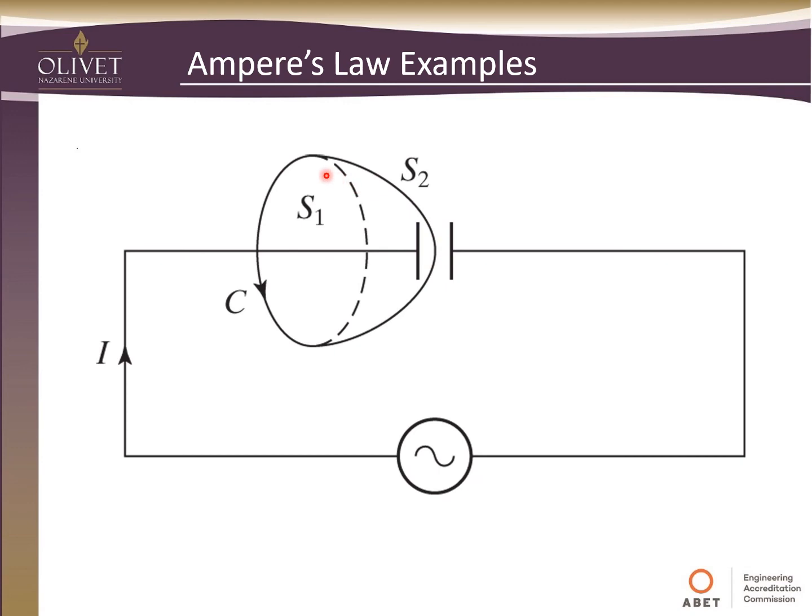But if we were to draw the same circle with this second surface that goes through the middle, you don't have conducting current going through it, but now you have displacement current. So that's what's actually going on inside a capacitor: the current is being displaced, and that's why it appears once you get to the other side, if we were to draw this surface back around here, you're going to have conducting current back on the other side.